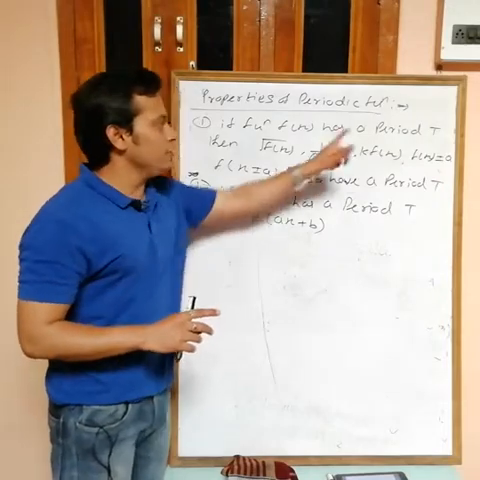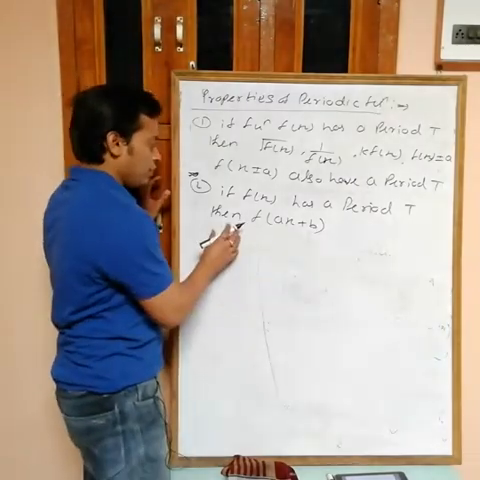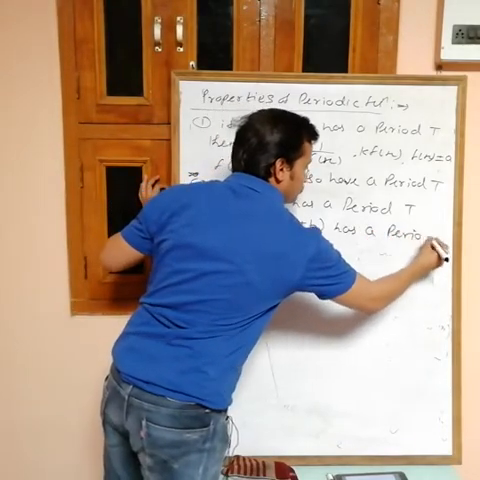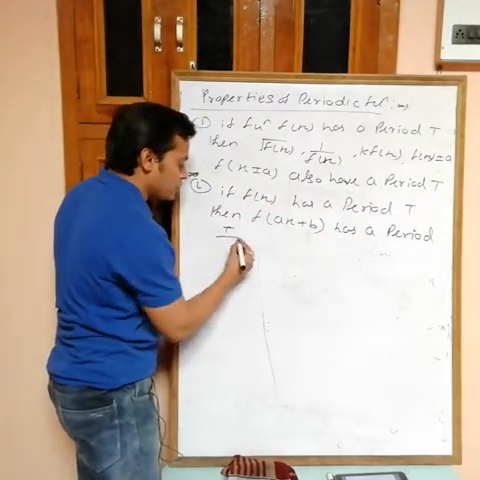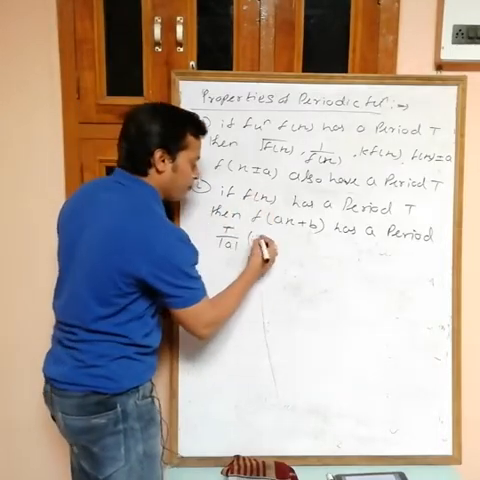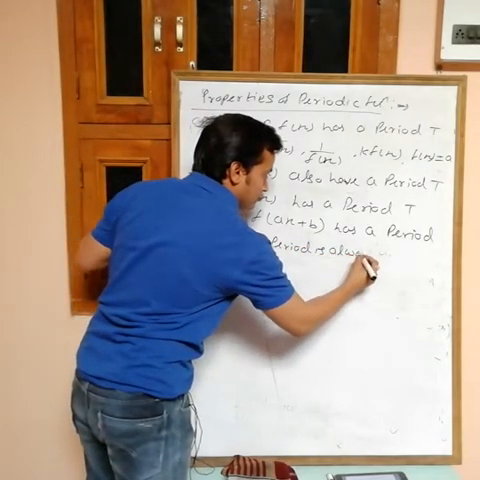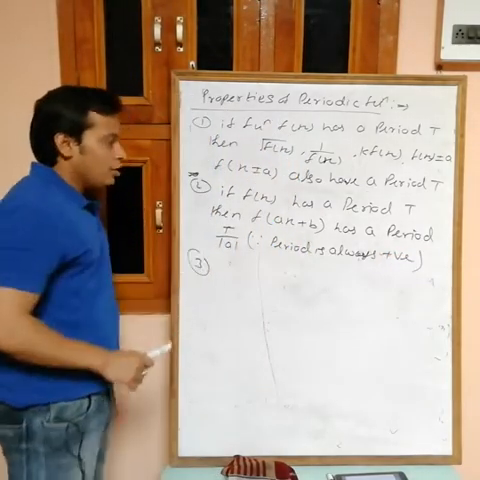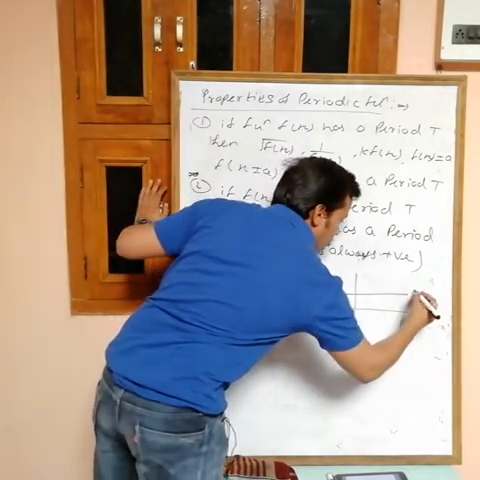If you are multiplying a constant with f(x), then the period remains the same, but if you are multiplying a constant with x, then it changes. If the period of f(x) is T, then the period of f(ax + b) is T by mod a. Why mod a? a may be positive or negative, but period can't be negative, because period is always positive.